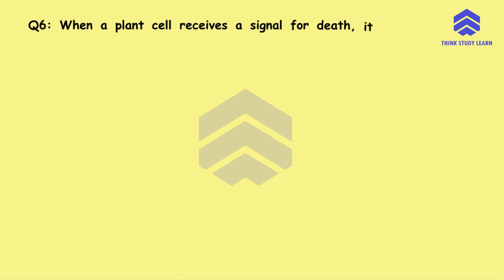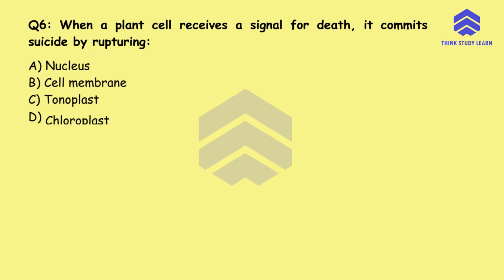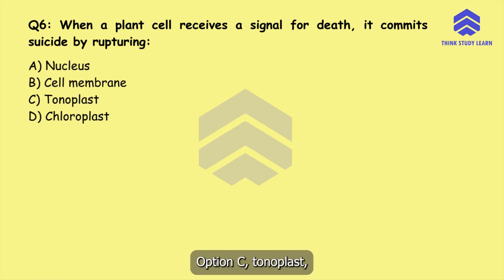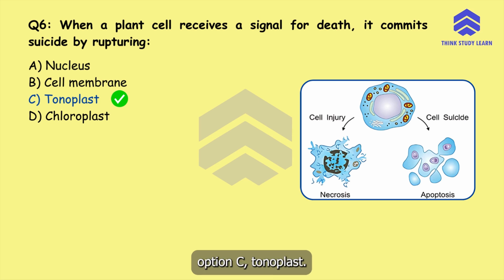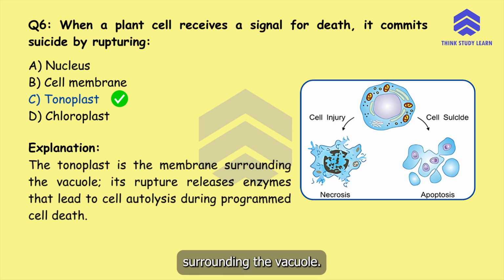Question number 6. When a plant cell receives a signal for death, it commits suicide by rupturing its option A nucleus, option B cell membrane, option C tonoplast, or option D chloroplast. The correct answer is option C tonoplast. The tonoplast is the membrane surrounding the vacuole. Its rupture releases enzymes that lead to cell autolysis during programmed cell death.